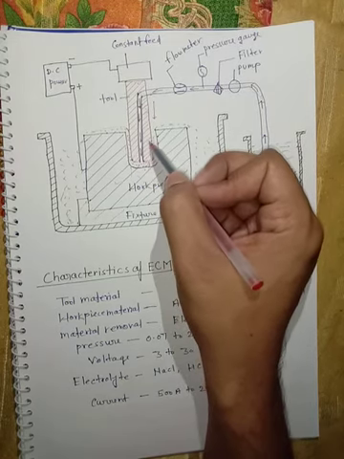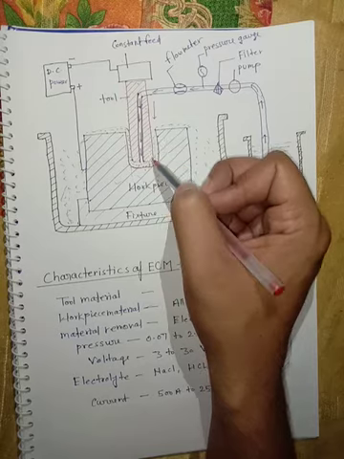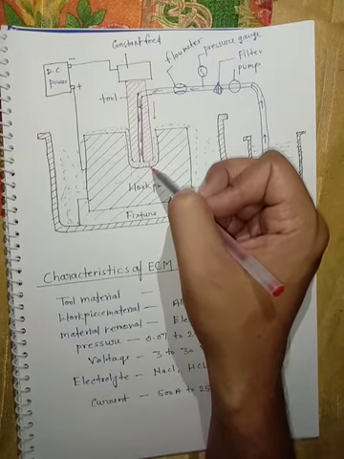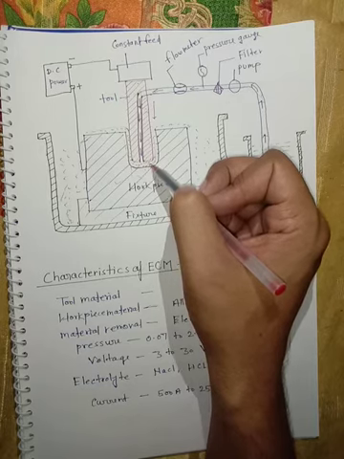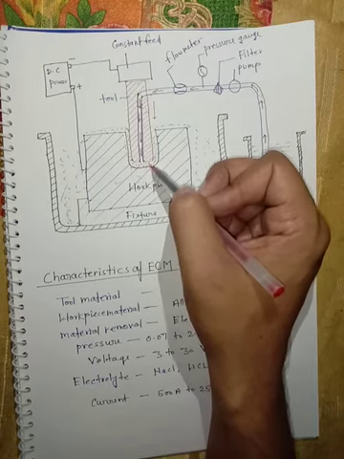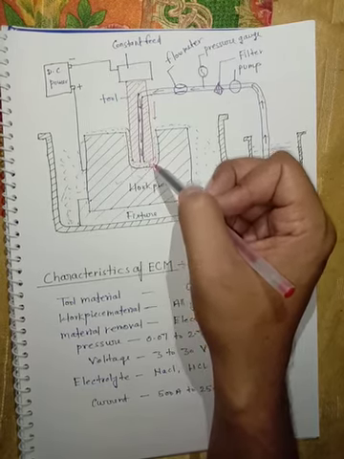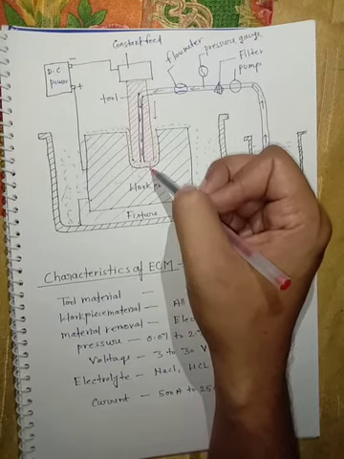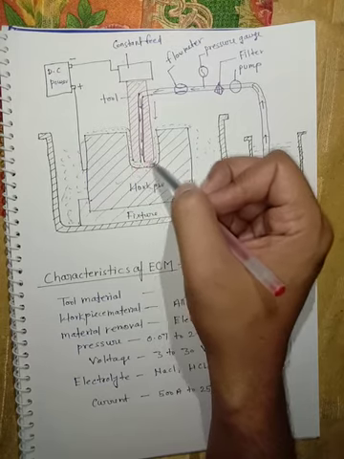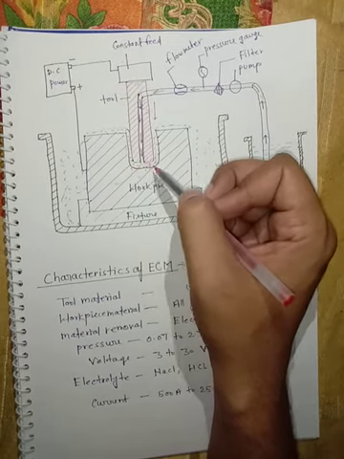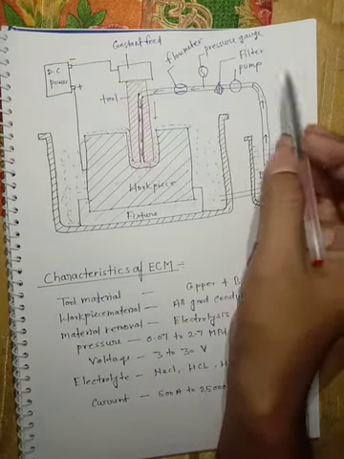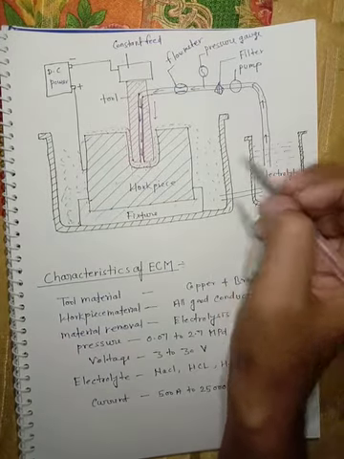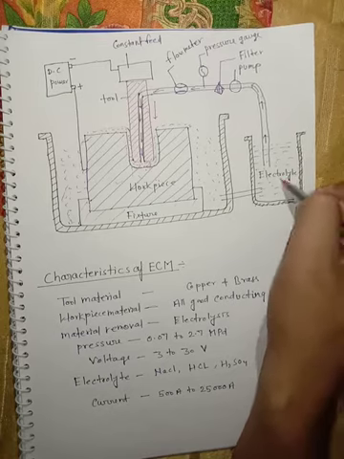The electrons which flow from this tool will increase the intensity on this workpiece also, to remove more ions. So the maximum amount of positive ions will be removed, as the metal ions in the form of positive ions are removed, and the maximum gap starts to create here. Okay, so this is the function of electrochemical machining and the function of electrolyte.